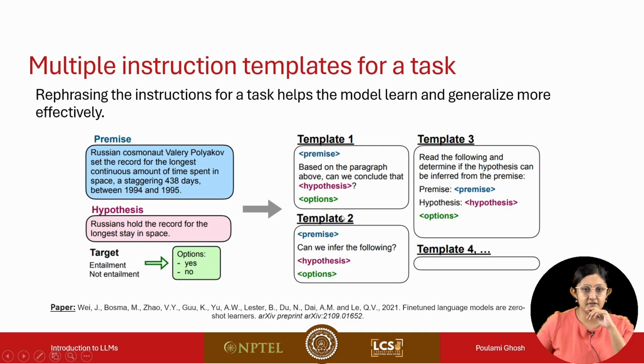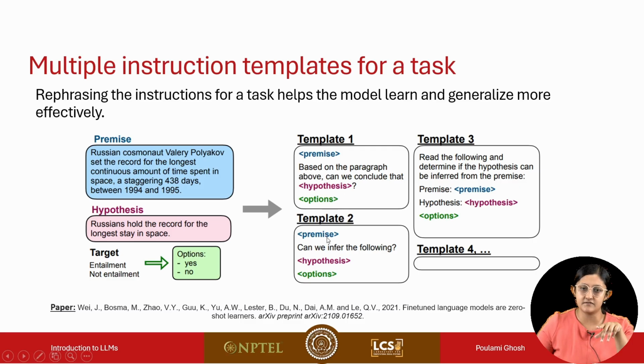So in this template, we have a placeholder for premise and hypothesis and the options. Other than that, the text in red is the instruction describing the task in various different ways. So one way to talk about it is: based on the paragraph above, which is the premise, can we conclude that, which is the hypothesis. So this is one way to describe the task.